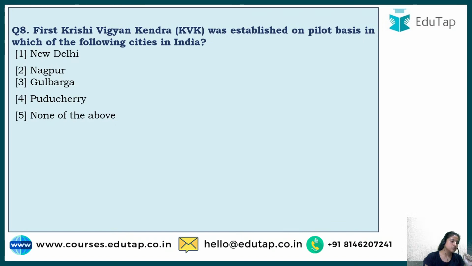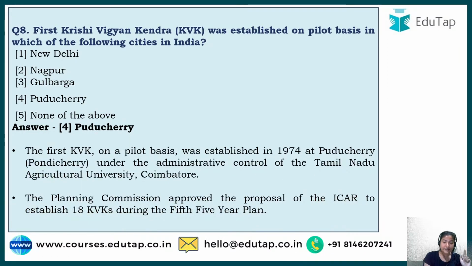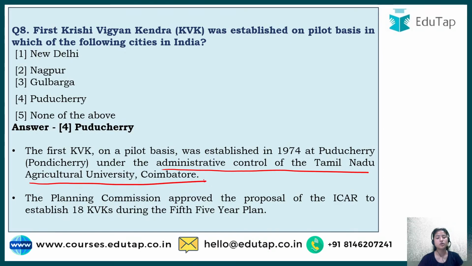Okay, so the correct answer to this is option number 4, that is Puducherry. I have already explained what a KVK is and what its role is, and Puducherry was the first place. It was under the administrative control of the Tamil Nadu Agricultural University, Coimbatore.